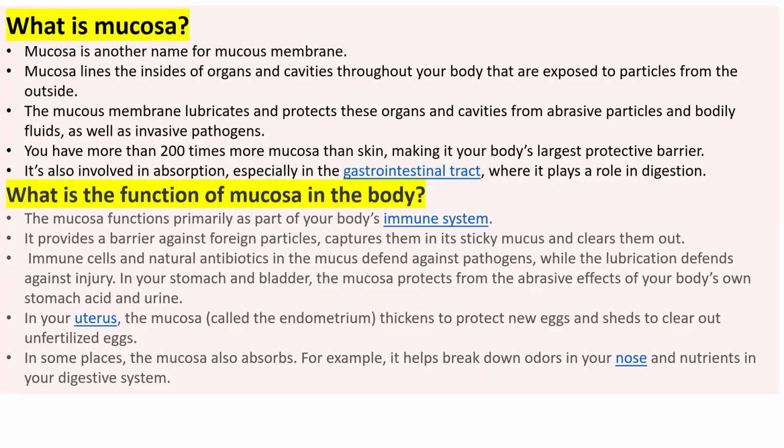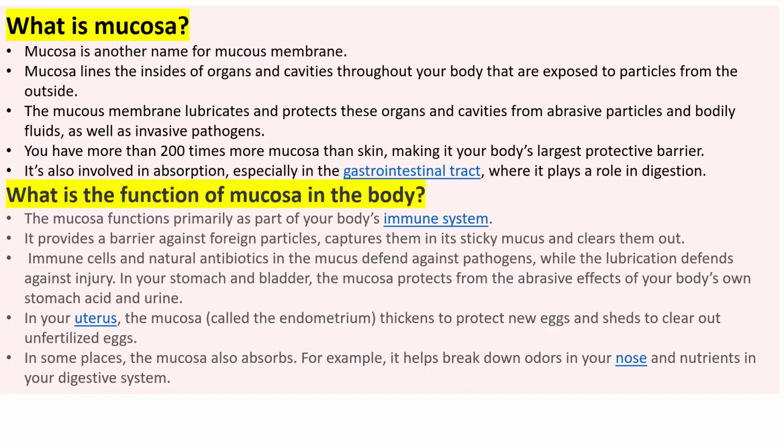Immune cells and natural antibiotics in the mucus help defend against different types of pathogens. It also provides lubrication, which helps protect your body against injury. Mucosal layers are also there in your stomach and urinary bladder.